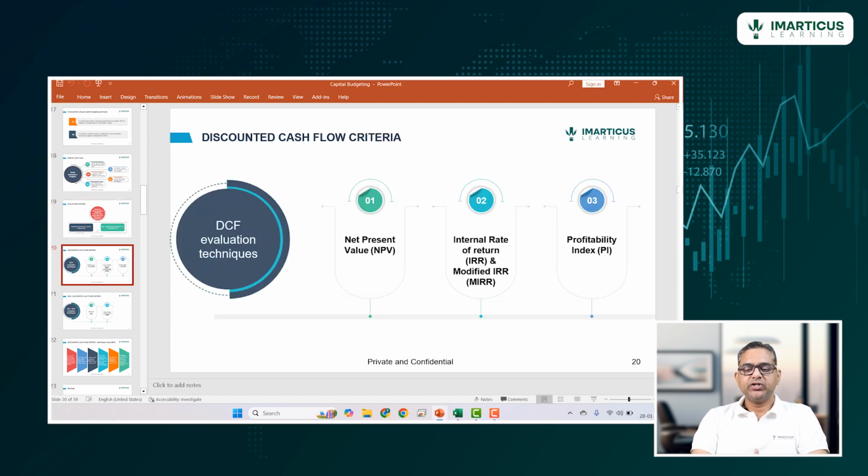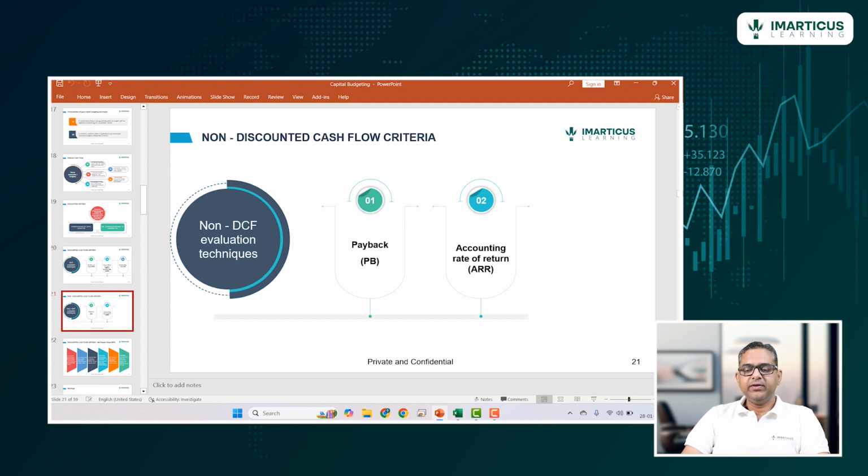Now, within the DCF evaluation techniques, we will be looking at the net present value technique, NPV, IRR, modified IRR, and profitability index. These are all the techniques which take discounting of cash flows, the time value of money, into consideration. Then we have non-discounted cash flow evaluation techniques, which do not consider the time value of money, such as payback period and accounting rate of return. They have certain advantages which we can use them for, but they cannot be solely relied upon for eventual decision making.